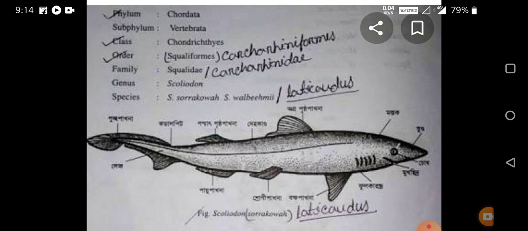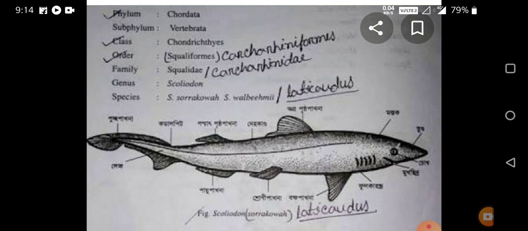The third one is the eye. A pair of eyes is present. The eyes are circular and large, one on either side of the head region. The eyes have upper and lower movable eyelids, and there is also a transparent movable nictitating membrane as a third eyelid.